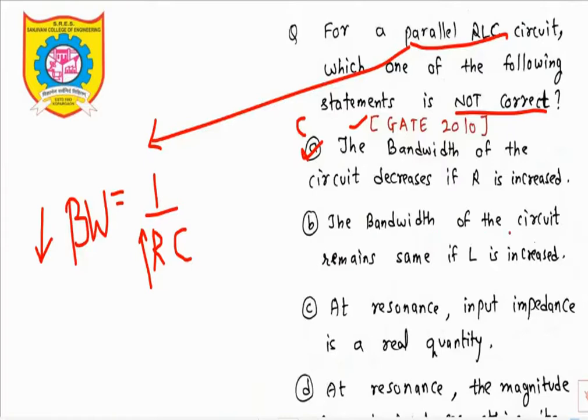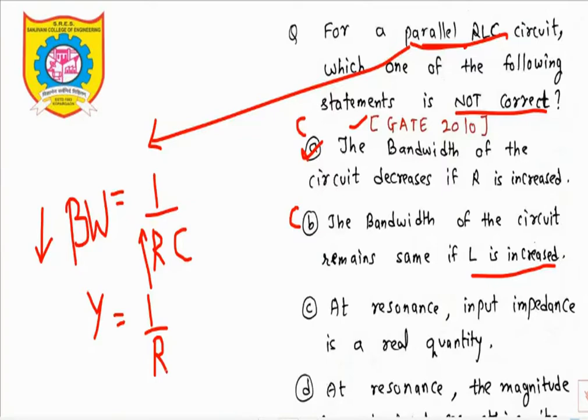Next, the bandwidth of the circuit remains the same if L is increased. Yes, for a parallel RLC circuit, bandwidth is 1 upon RC. There is no L, so even if I increase the value of L, the bandwidth remains the same because it is independent of L. So this statement is also correct. Third, at resonance the input impedance is a real quantity. Yes, this statement is also correct because for a parallel RLC circuit, Y equals 1 by R at resonance.